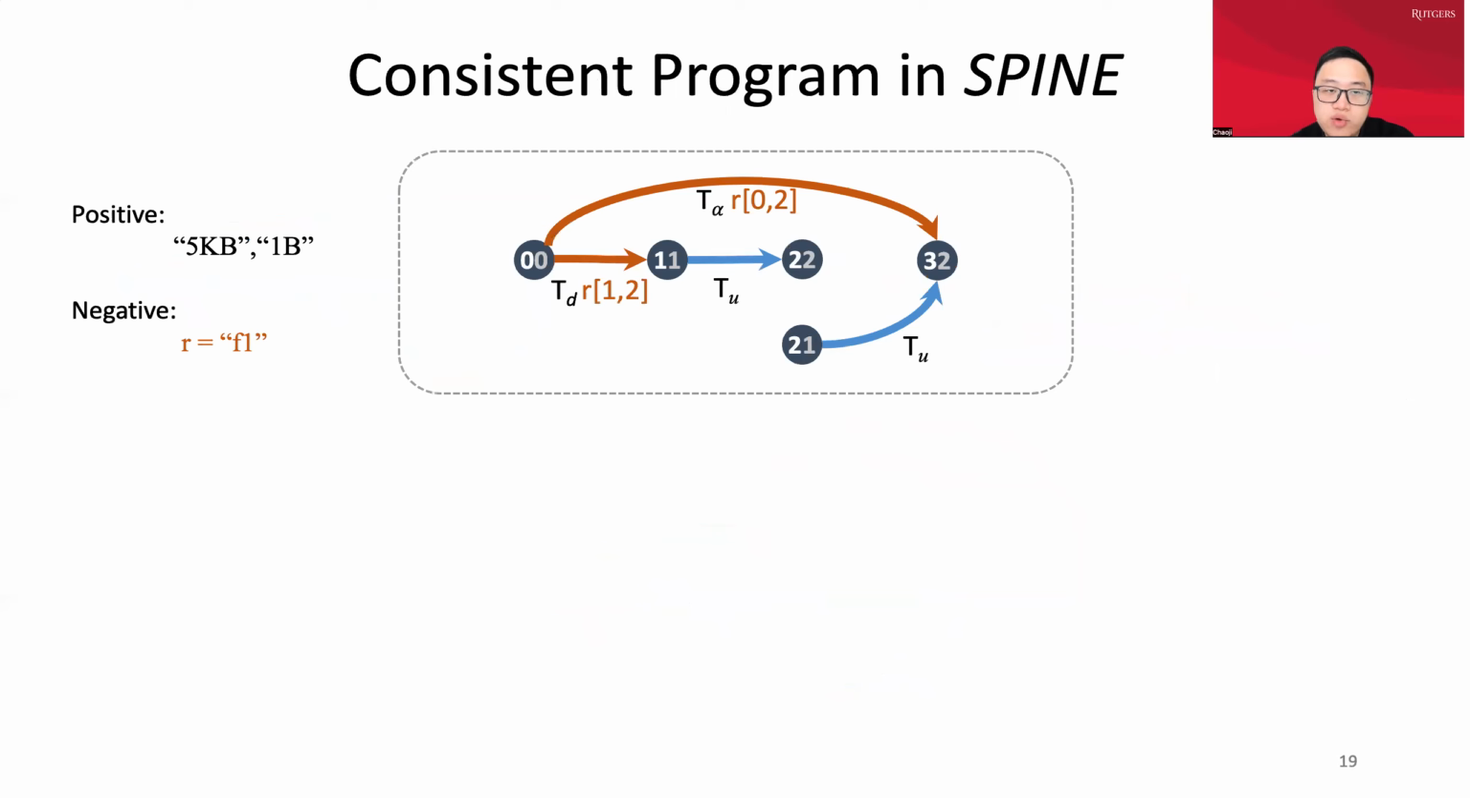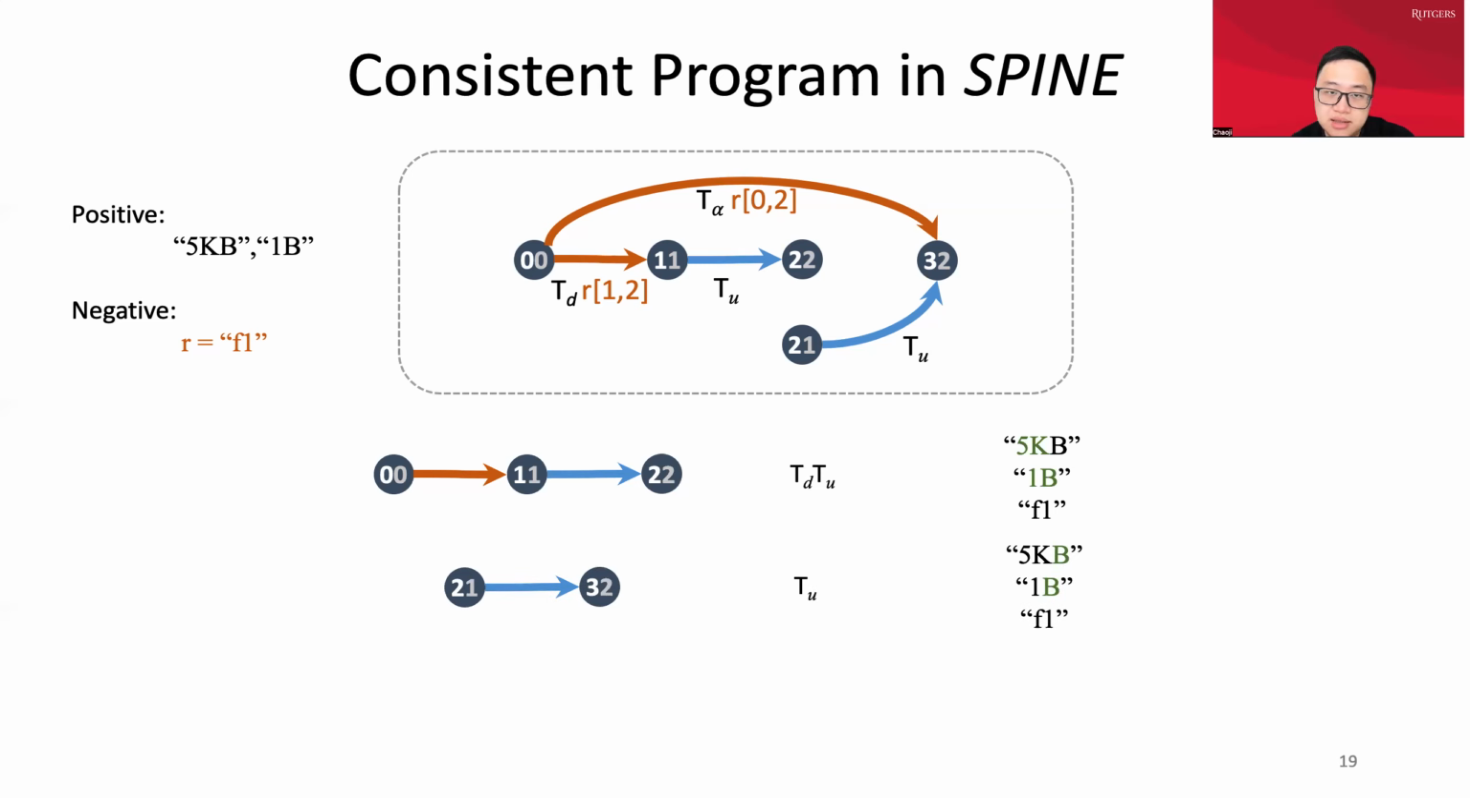In this way, now we have a new tag containing all the positive information, and also all the negative information. Now we can find a consistent program using this tag to find a valid path. The valid path is a path not matching any complete negative substrings. For example, this path goes through the vertices 0, 0, 1, 1, and 2, 2, and contains the tokens TD and TU. It will match some substring of the positive strings, but it will not match any substring of the negative string. So this is a valid path, and this is the path we want.